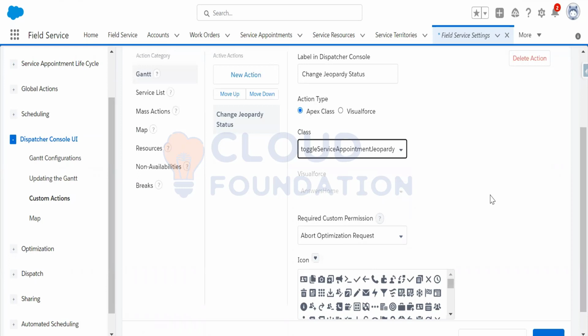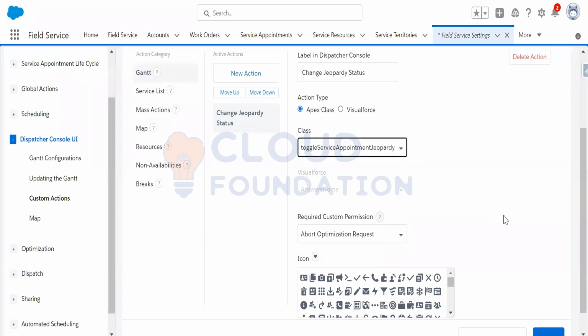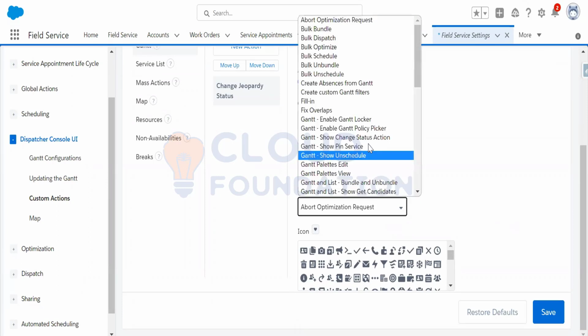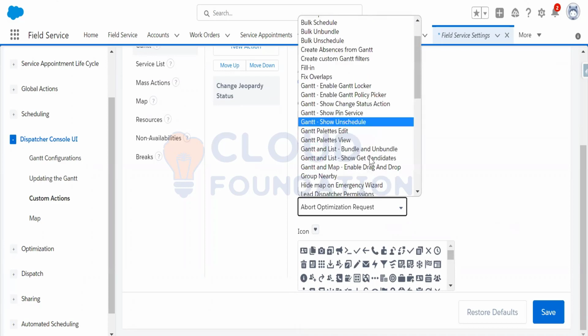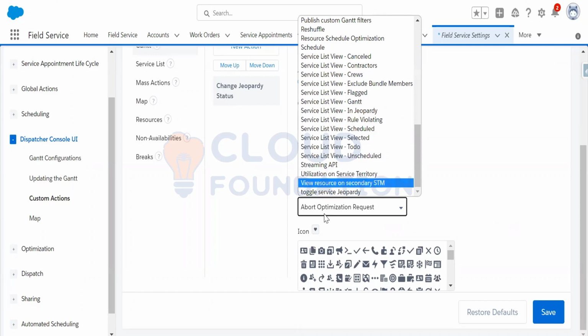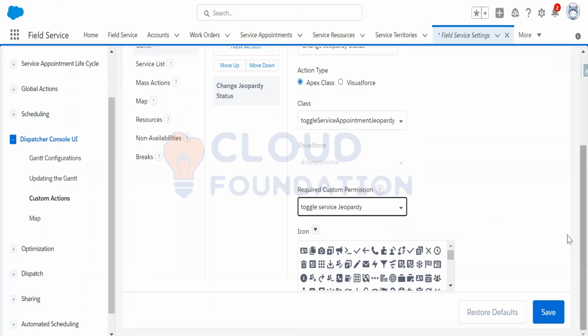Okay, so now everything is fine. You can select any icon to display next to your action label. Required custom permission, which I have created, Toggle Service Jeopardy. Let me scroll down. Toggle Service Jeopardy, this I have created. Now suppose I am adding an icon, any icon.